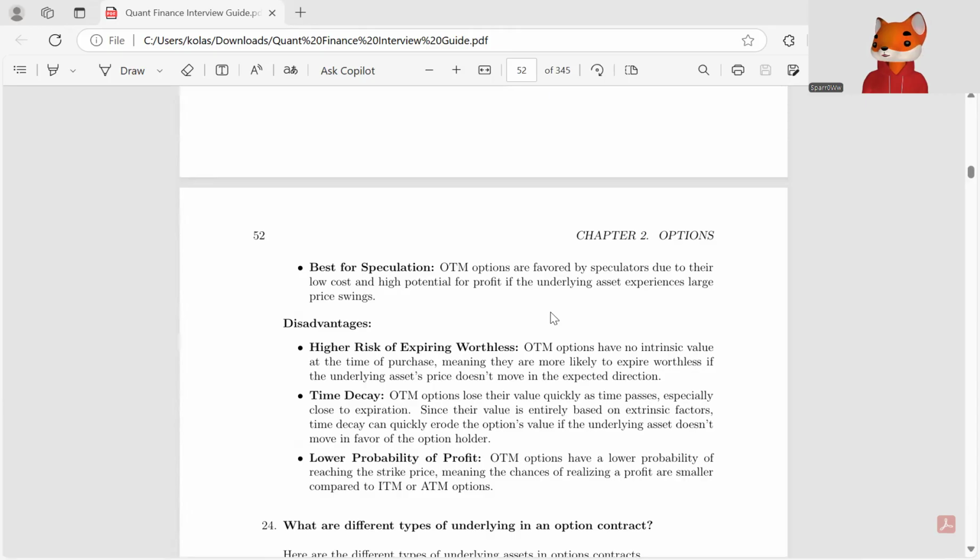It has a lower probability of profit, as OTM options have a lower probability of reaching the strike price, meaning the chances of realizing a profit are smaller compared to ITM or ATM options.